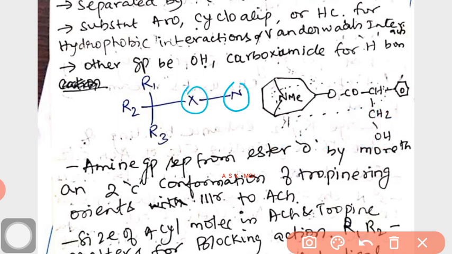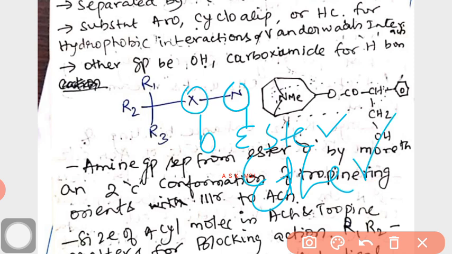The connecting group between X and nitrogen can be ester, ether, or sometimes hydrocarbon.